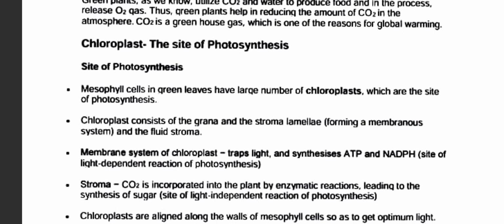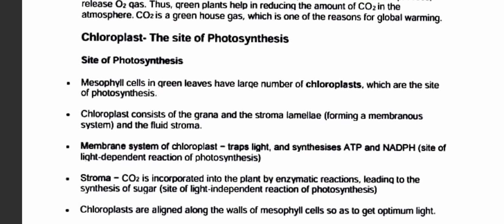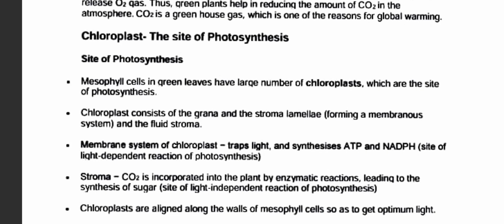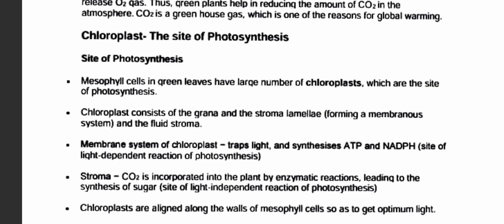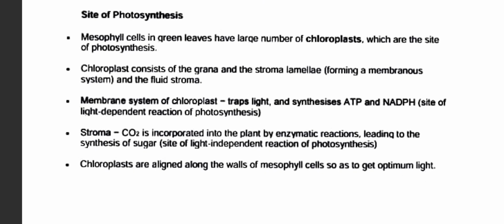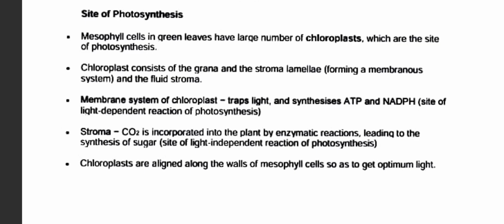Mesophyll cells in green leaves have a large number of chloroplasts, which are the site of photosynthesis. Chloroplasts consist of grana and the stroma lamella, forming a membrane system and a fluid stroma. The membrane system of the chloroplast traps the light from the sun and synthesizes ATP and NADPH.